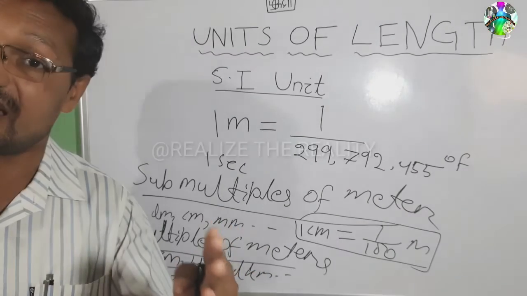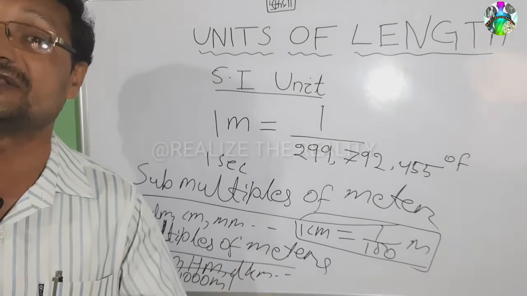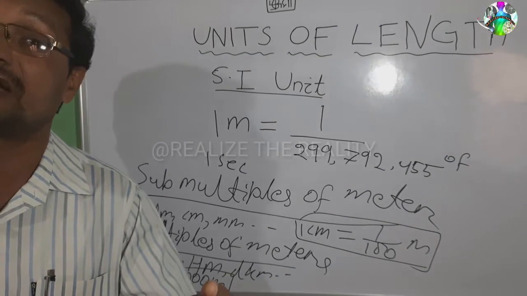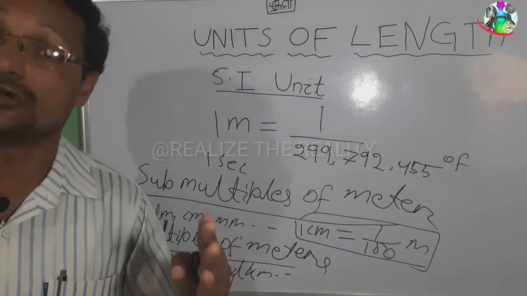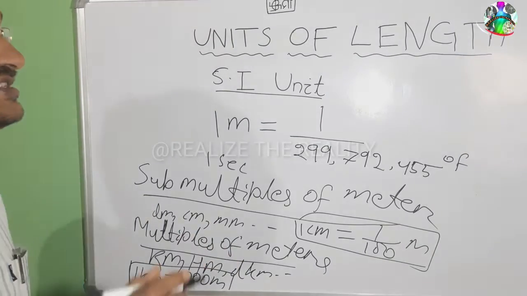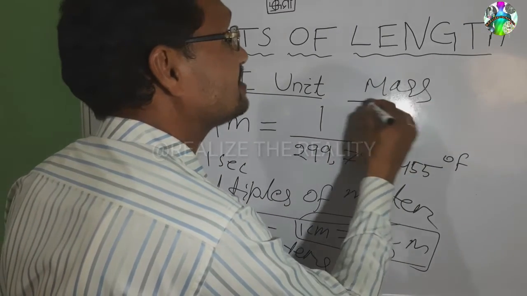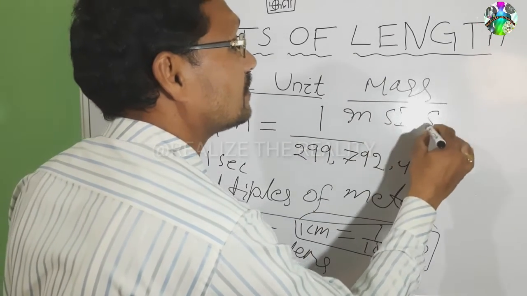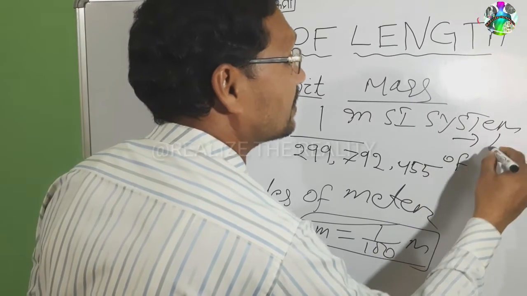It is fixed. In case of any doubt or dispute about mass, the case will go to that place and they will compare whether it is wrong or right. That is the mass of 1 kilogram. Now the unit of mass in the SI system is kilogram, kg.